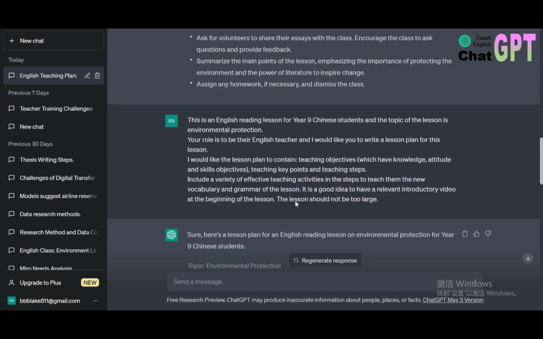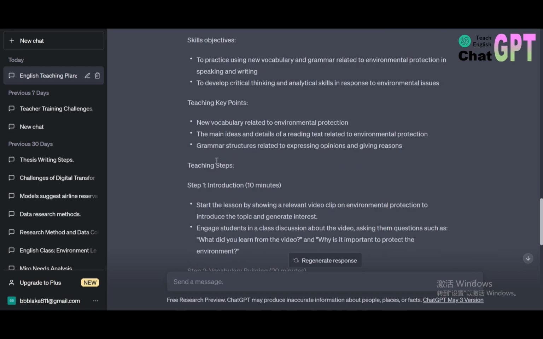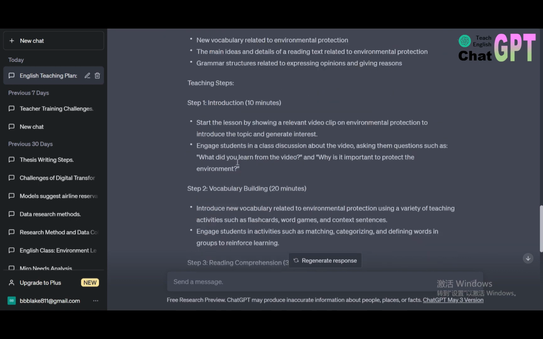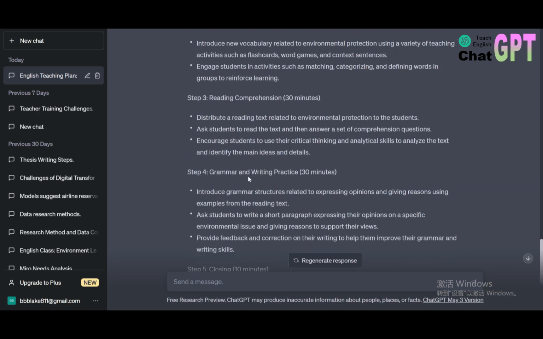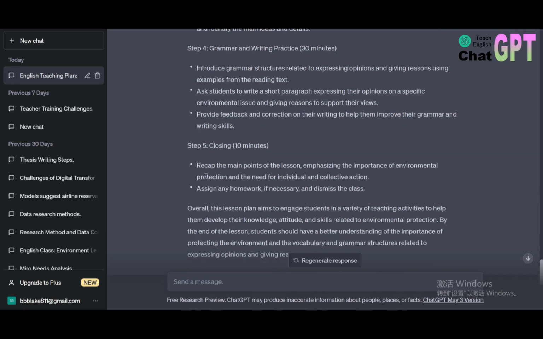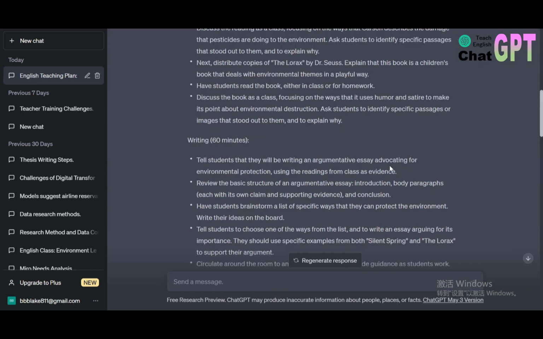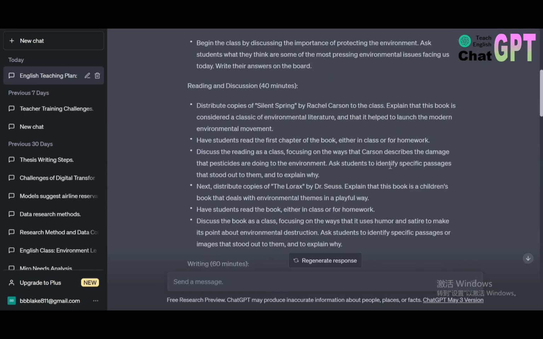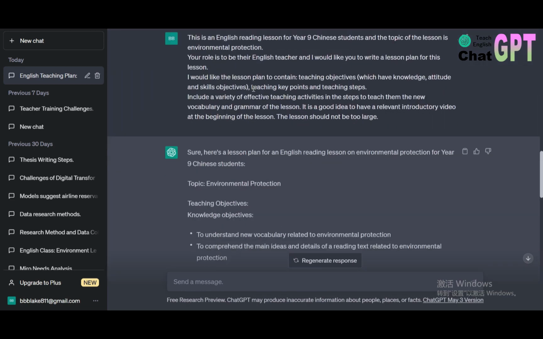Alright then, let's have a look. There are topic, teaching objectives with three parts, teaching key points, teaching steps, and there are step 1 introduction, step 2 vocabulary building, step 3 reading comprehension, and step 4 grammar and writing practice, and finally the closing phase. Let's compare it with our first version. We may see that ChatGPT gives us a more specific response to what we need, and that means that the BROKE model is very effective.